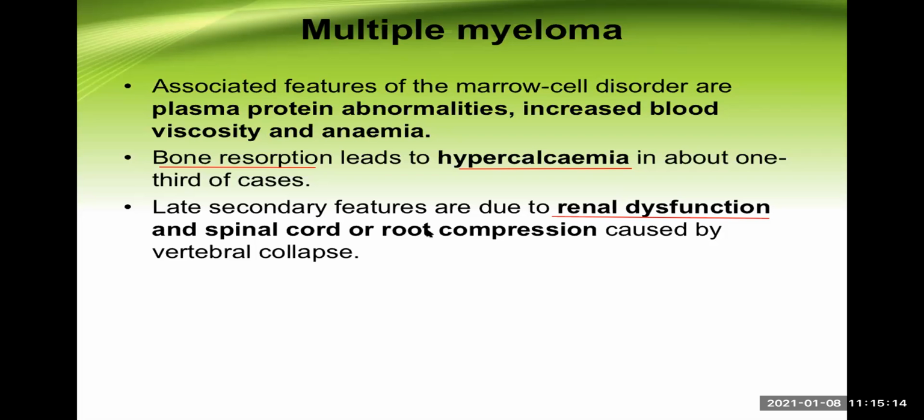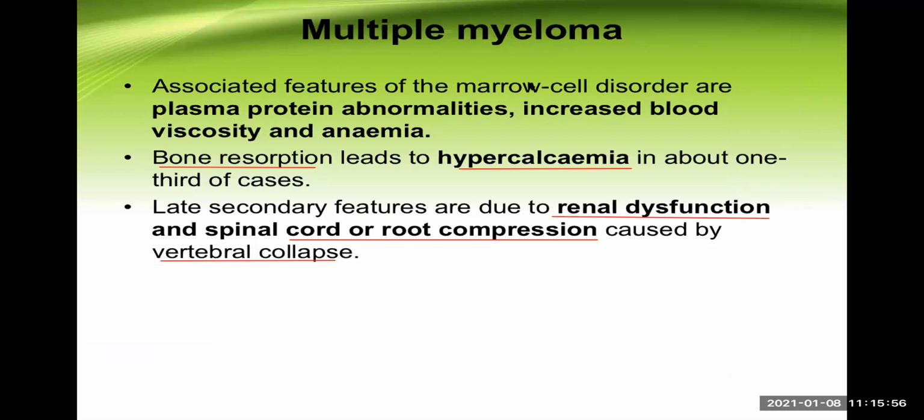At the same time, there may be spinal cord or spinal root compression caused by vertebral collapse. Because those vertebrae are damaged, they become weak. There is a compression fracture of the vertebra, and when that occurs, the spinal cord or even the spinal root can be compressed. So the person may present with paraparesis or paraplegia, bowel and bladder dysfunction, as well as root compression pain. This is known as radicular pain in some particular dermatome.